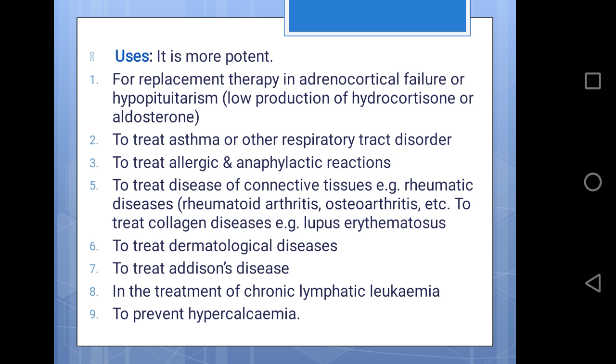The uses of hydrocortisone are the same as those of cortisone, but it is more potent as compared to cortisone.